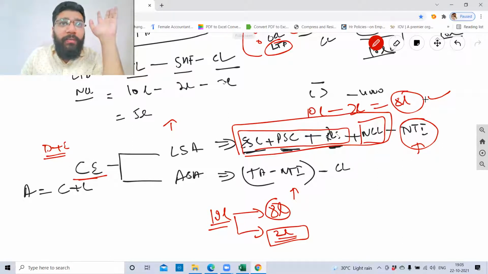Are you all clear with the logic? Why are we minusing the non-trade investments? Asset side approach formula clear. Total asset minus non-trade investment minus current liability, you will automatically get this 8 lakh rupees.